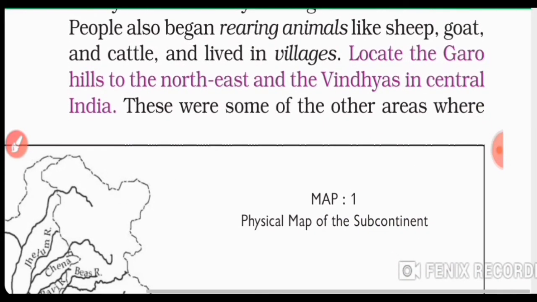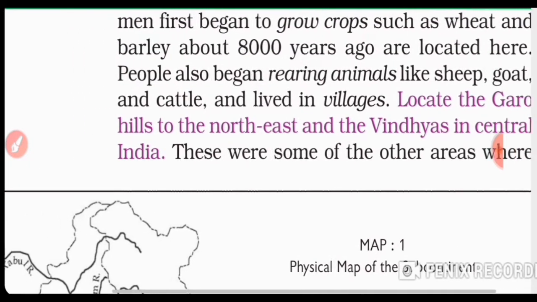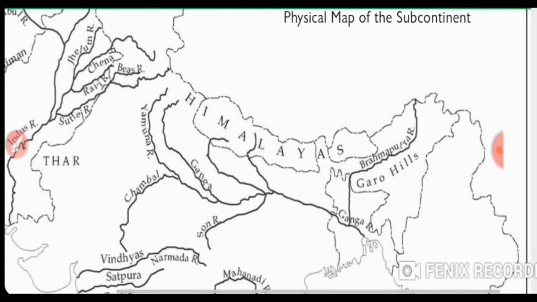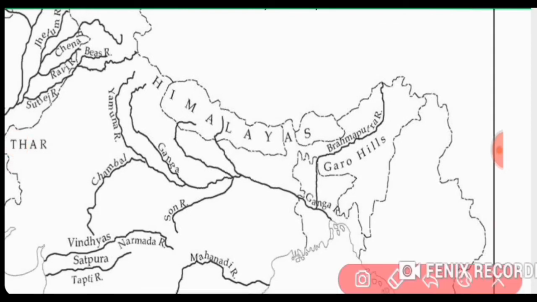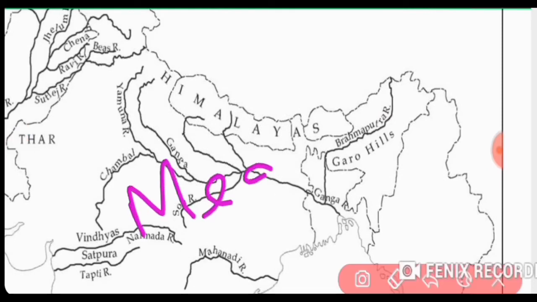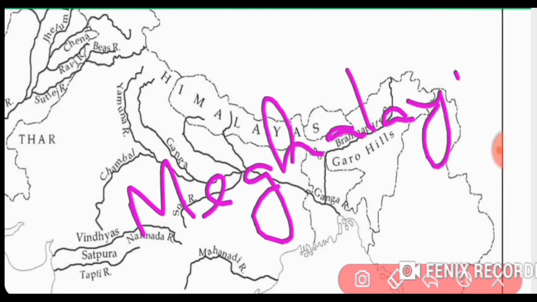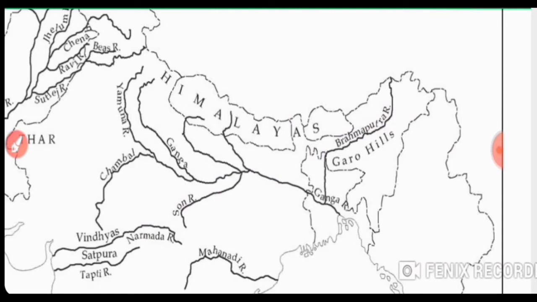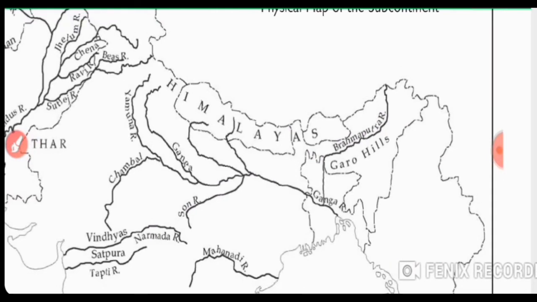Now locate the Garo hills to the northeast and the Vindhyas in central India. So let's locate the Garo hills. See, these are the Garo hills. They are in the modern state of Meghalaya, in the northeast of India, a hilly and very beautiful state, and its capital is... You can write in the comment section what the capital of Meghalaya is.